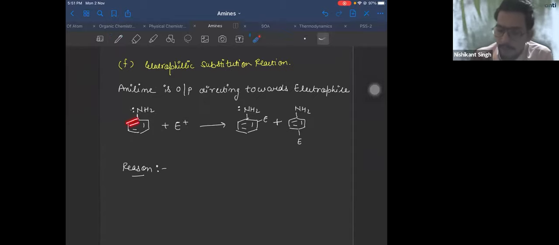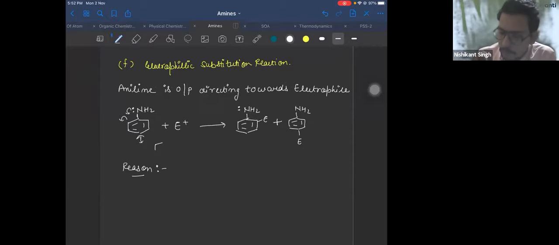there is a double bond. This has a lone pair. Electrons have negative charge. This carbon should get positive charge. So this bond breaks like this. Carbon gets positive charge. The electrons are negatively charged. Positive, negative, there will be a double bond. And this carbon will get what charge? Negative charge. Correct? So due to resonance, if you continue the resonance, it will be like this.